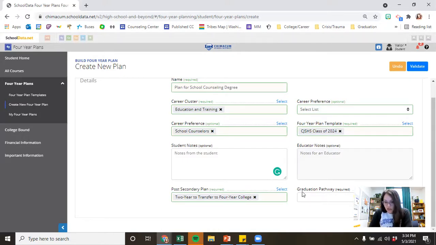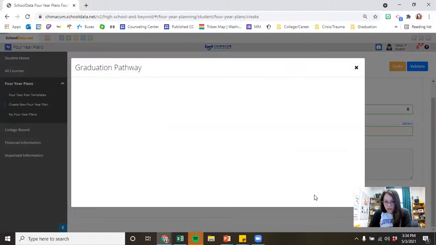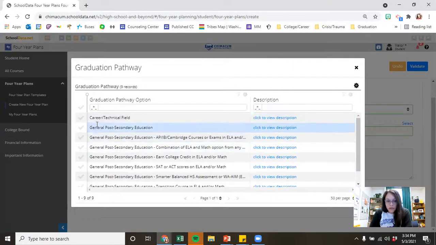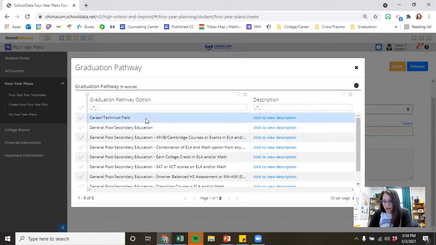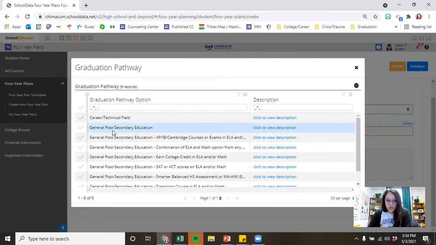All right, and then graduation pathway, same thing. So click here, and really we just want you to choose from either these first two. If you think you're going to go straight to work after high school and you want to go more of a hands-on route to graduation, then you can click career and technical field. If you think you're going to go to some kind of schooling after high school, then you can do the general post-secondary education.